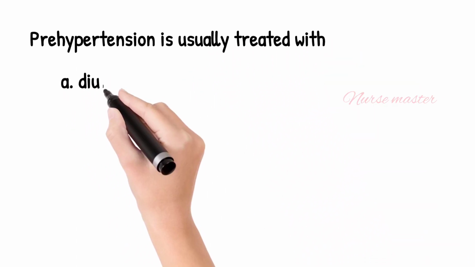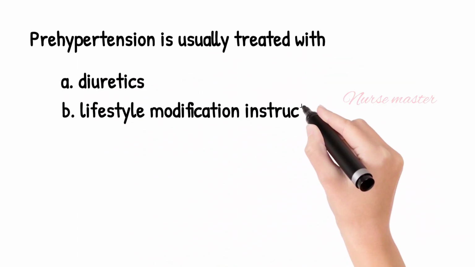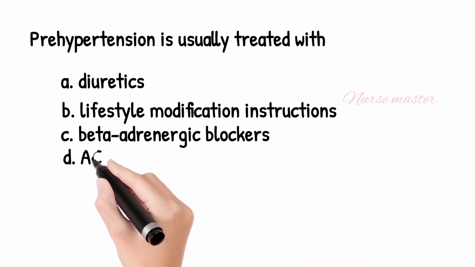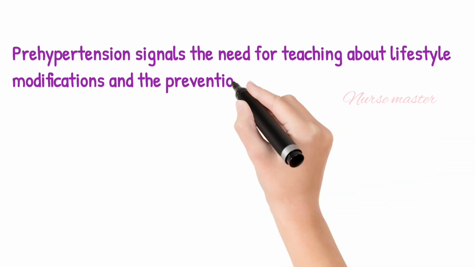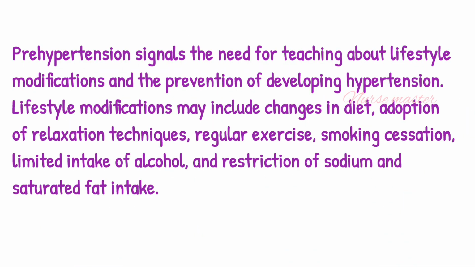Pre-hypertension is usually treated with option A, diuretics, option B, lifestyle modification, option C, beta-adrenergic blockers, option D, ACE inhibitors. The answer is option B, lifestyle modification. Pre-hypertension signals the need for teaching about lifestyle modifications and the prevention of developing hypertension. Lifestyle modification may include changes in diet, adoption of relaxation techniques, regular exercise, smoking cessation, limited intake of alcohol, and restriction of sodium and saturated fat intake.